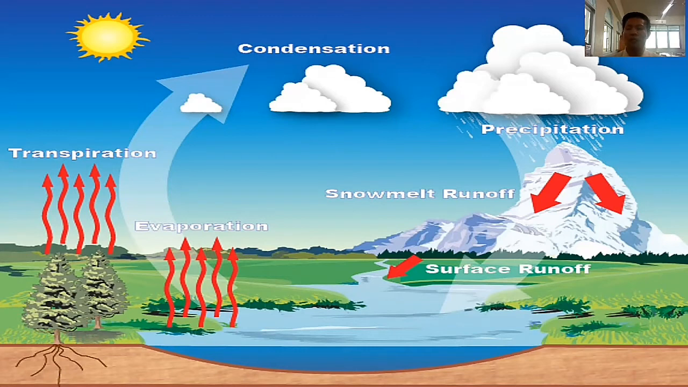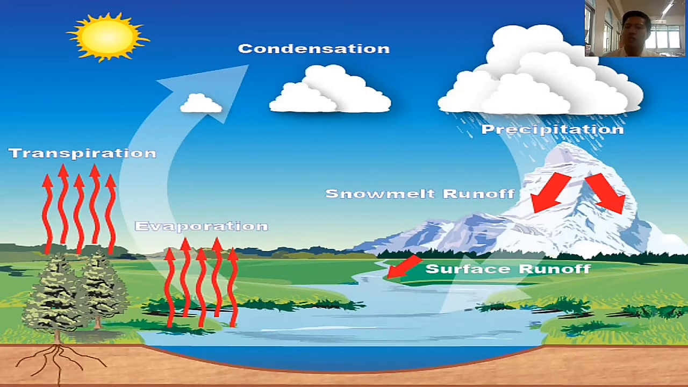But how about the water coming from the plants? That's what we call, say it now, transpiration. Transpiration. Okay? But how about when the water becomes cloud? What do you call that one? It is, say it now, condensation. Condensation. Okay? From evaporation or transpiration becomes condensation.